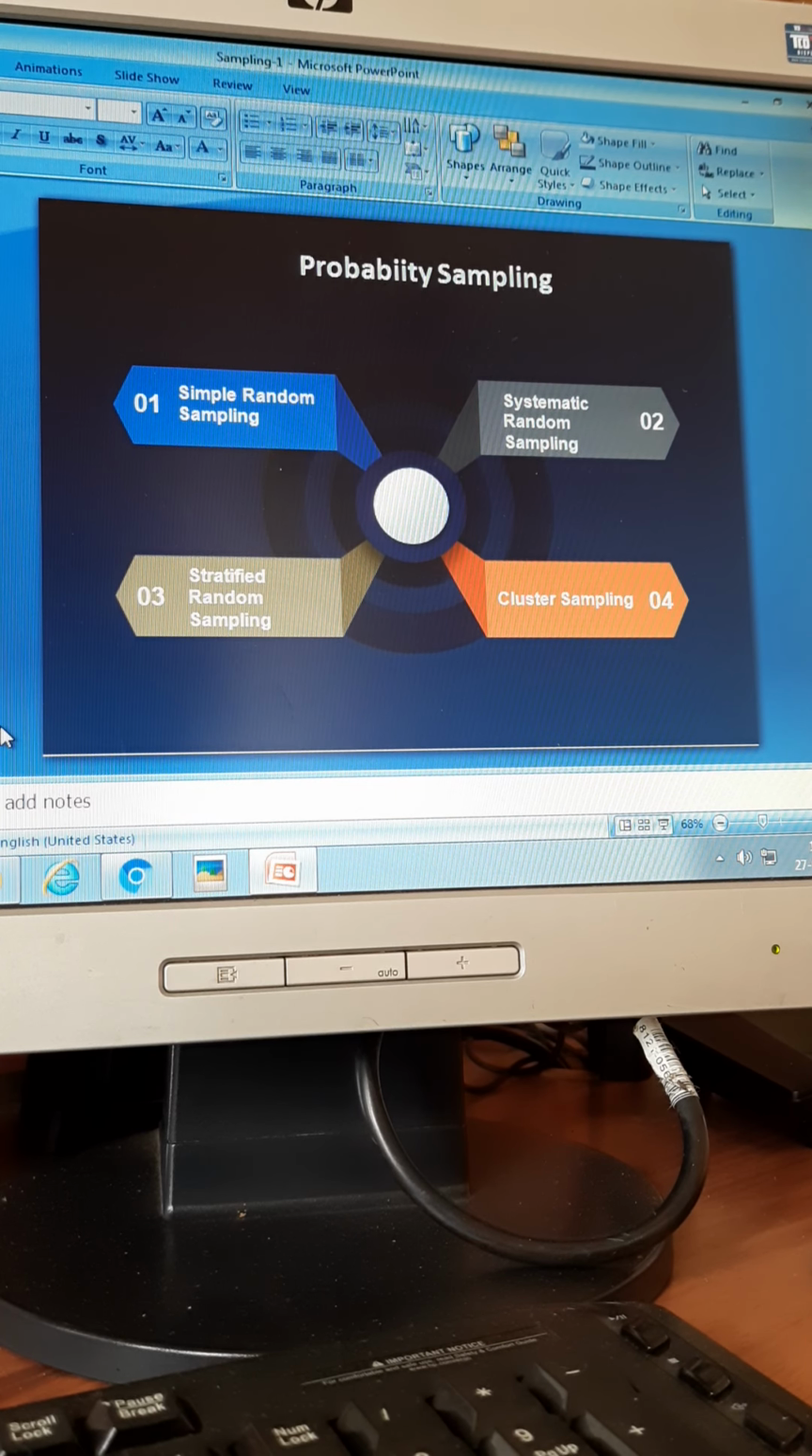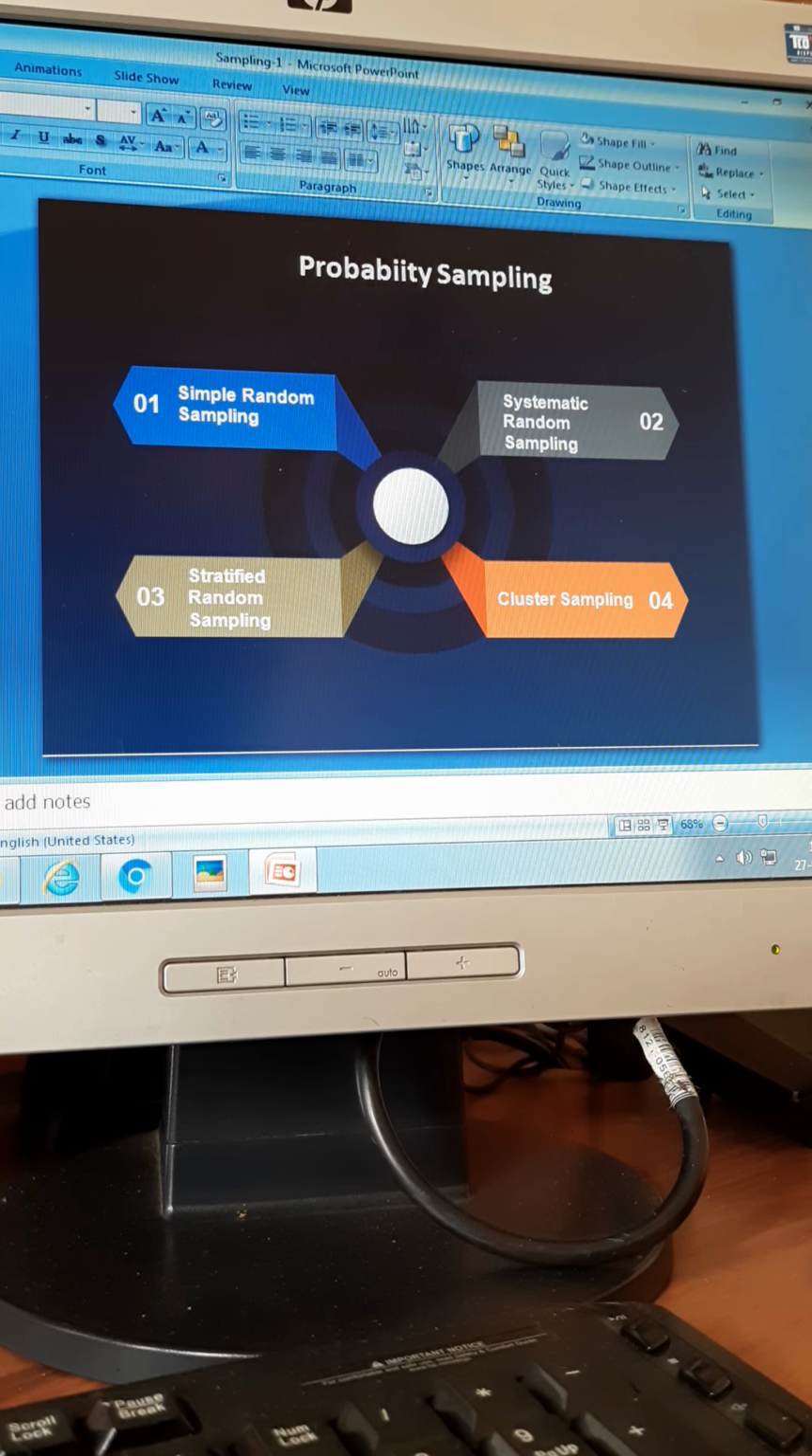Probability sampling is when every member will be included, where the objective of the study, the situation of the study, requires a scenario where every member should be included. If they are not included, then it will become an error, a problem. So you will have to include everybody. Then what is the method that you will choose? There is simple random sampling, then systematic random sampling, stratified random sampling, and cluster sampling.